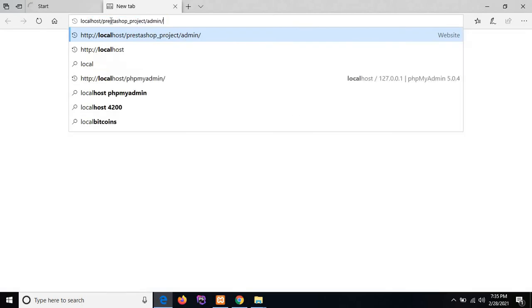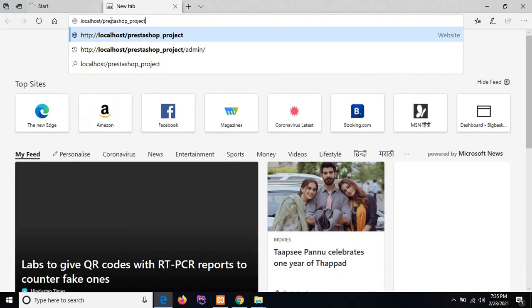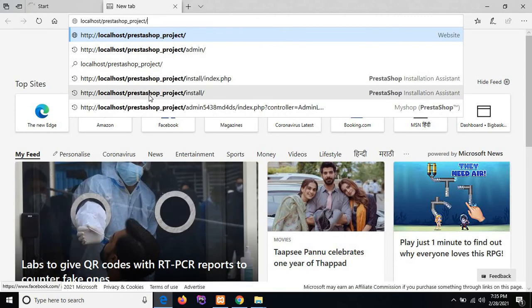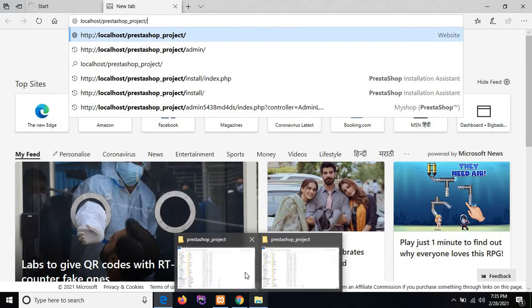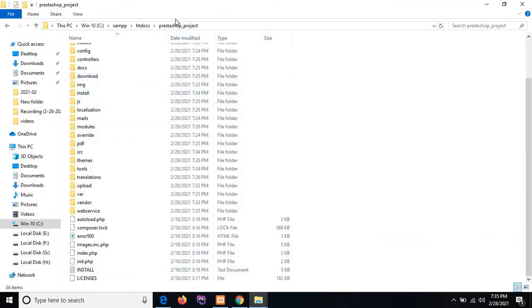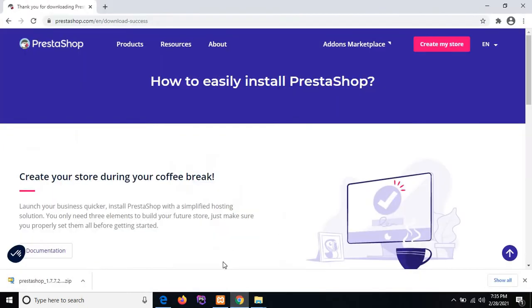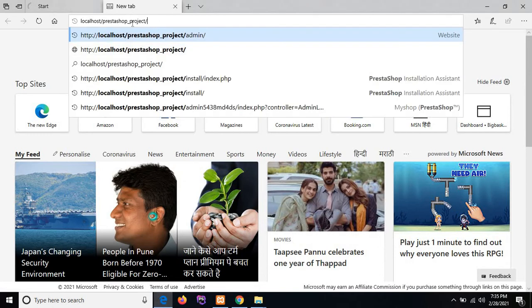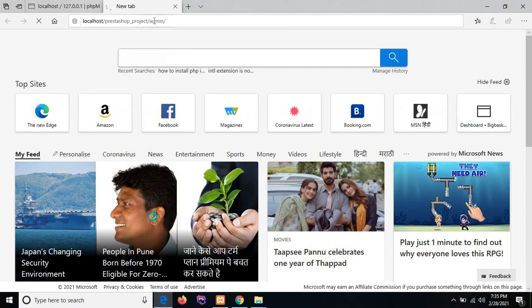In another tab, you need to type localhost and the project folder name. Prestashop project is my folder name. You need to enter that folder name to run this project, so I'm typing localhost and my folder name.